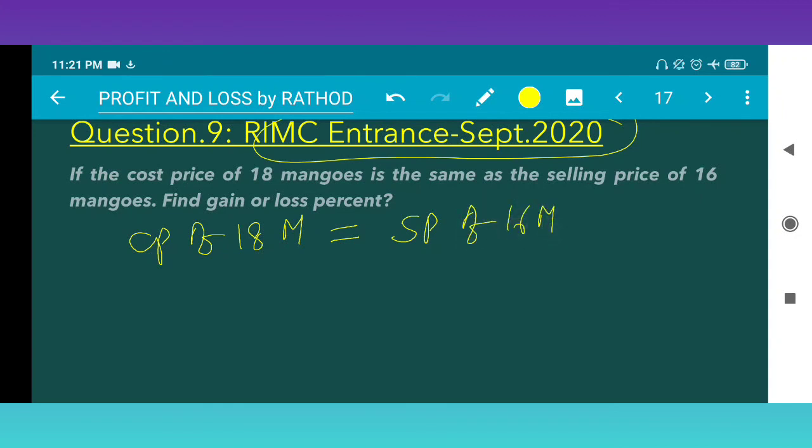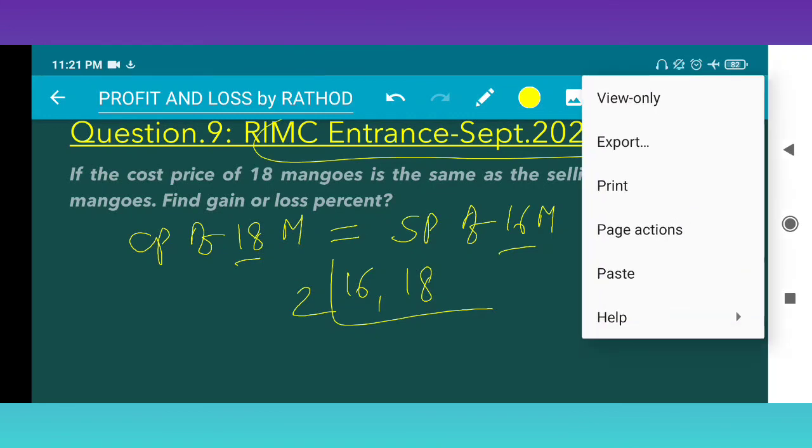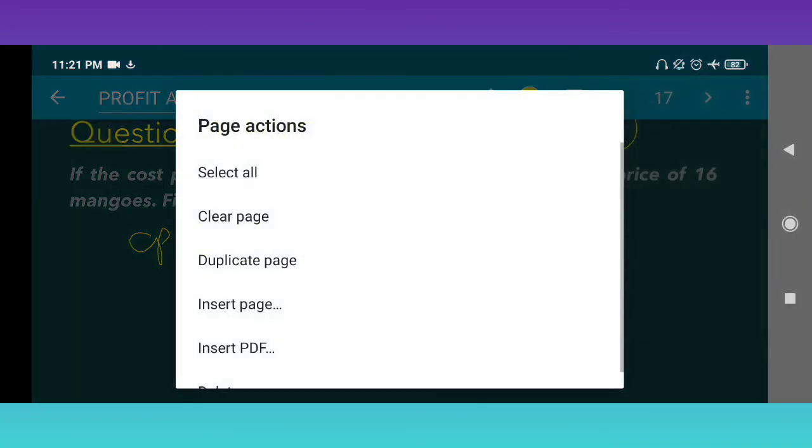So see, from this you have to take the LCM of 16 and 18. LCM of 16 and 18. What happened? I am taking a separate page. I am inserting a separate page so we can understand easily.